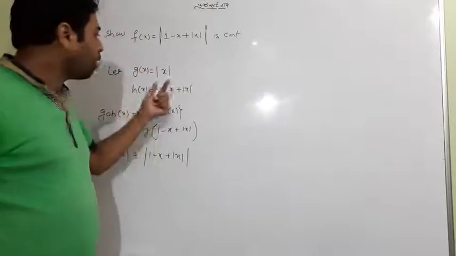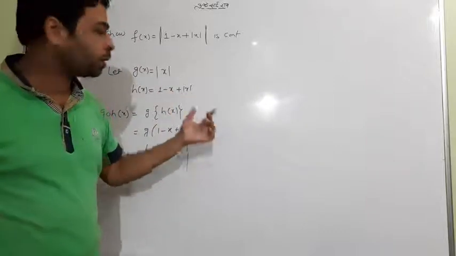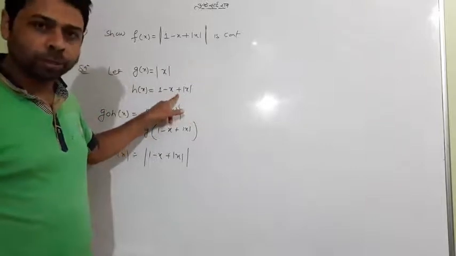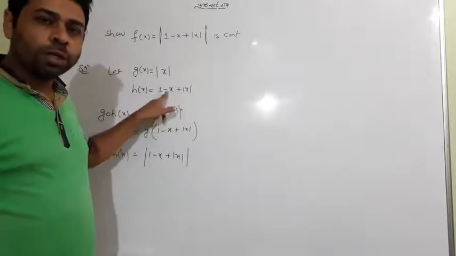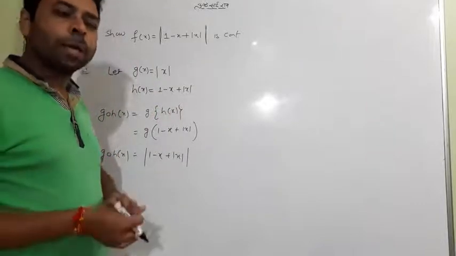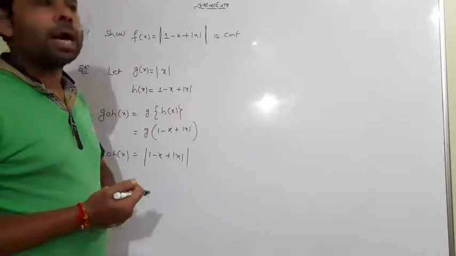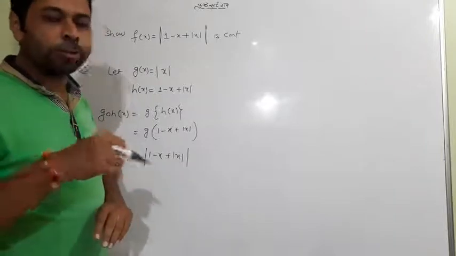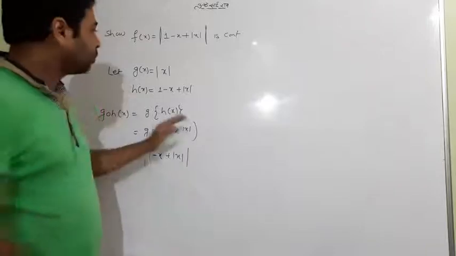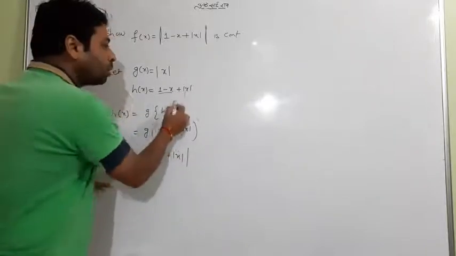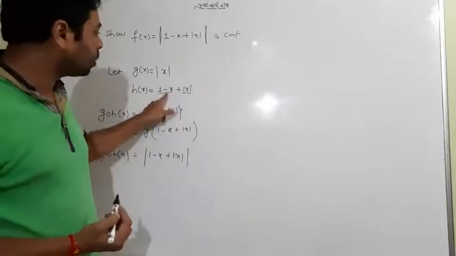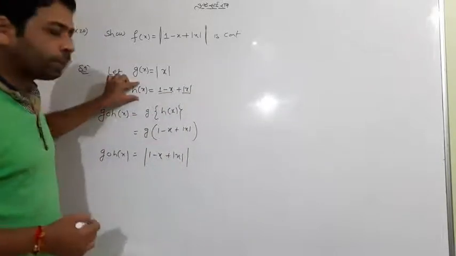One must know that a polynomial function is always continuous, and a modulus function is always continuous, so their sum is also continuous. Keep in mind, the addition, subtraction and multiplication of two continuous functions, and division also, except where the denominator is zero, is also a continuous function. So this is a polynomial function, this is a modulus function, and their addition is also continuous because these two are continuous. So the whole h of x is a continuous function.